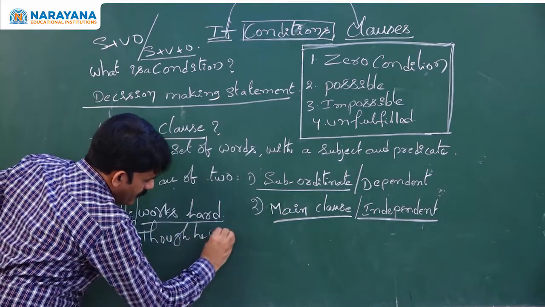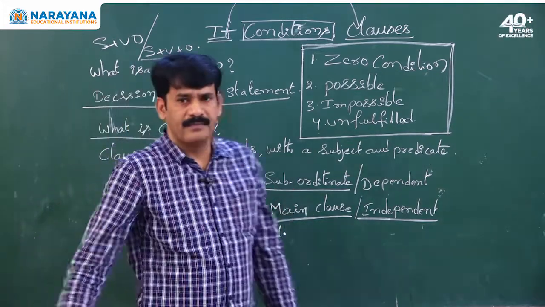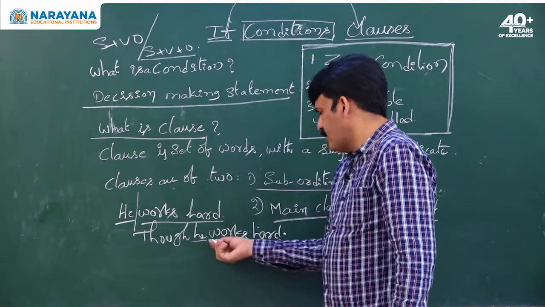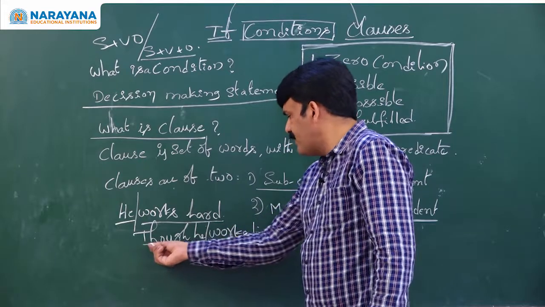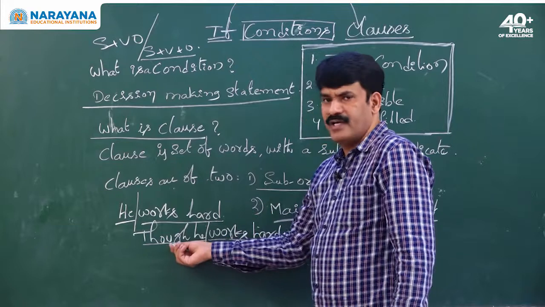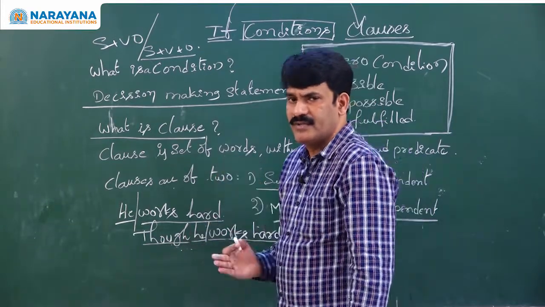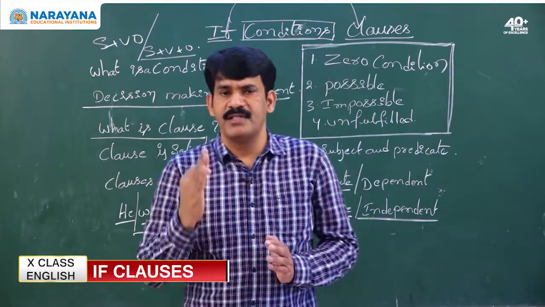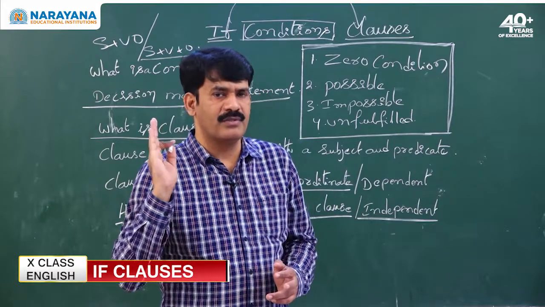Even in the second sentence you find the subject he and the predicate works hard, but it is not giving complete meaning by itself because it is supported by the subordinating conjunction. Main clause gives complete meaning, whereas subordinate clause does not give complete meaning.